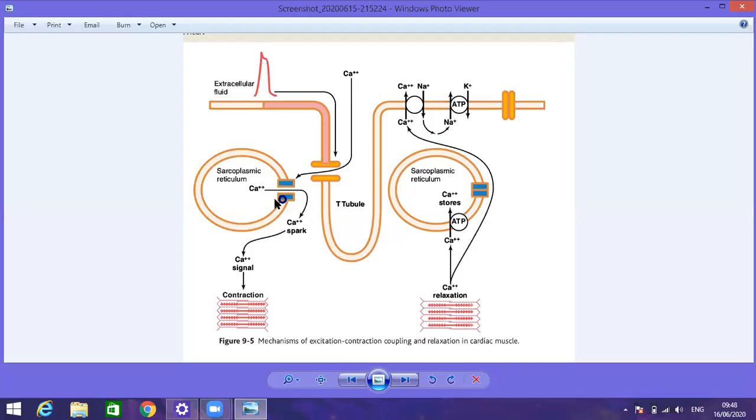I am saying this briefly, so that your concept is clear. In the cardiac muscle fiber, the main transfer of the calcium ions into the sarcoplasm is from the extracellular fluid, and a little role is from the sarcoplasmic reticulum. This calcium is transferred through voltage gated calcium channels, and the ryanodine channels act as well, and calcium ions come into the sarcoplasm. Some calcium comes from the sarcoplasmic reticulum too, but the main role is played here.